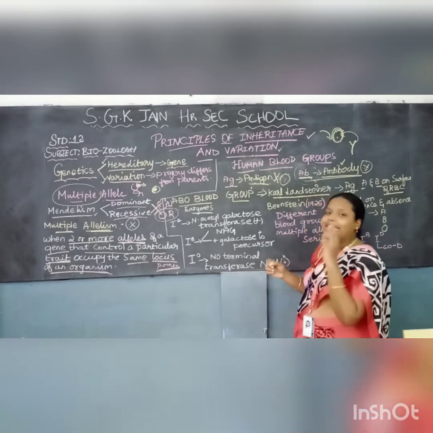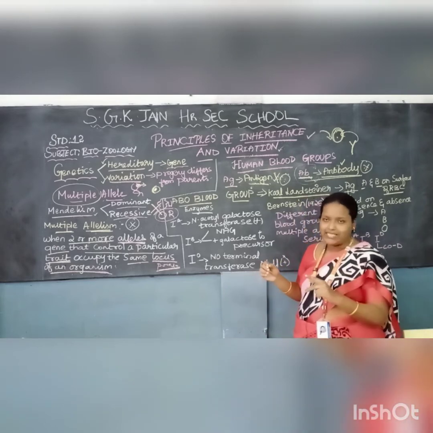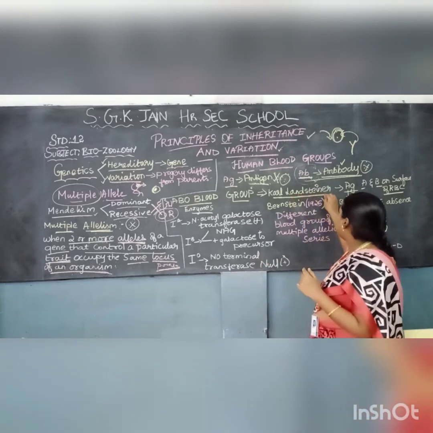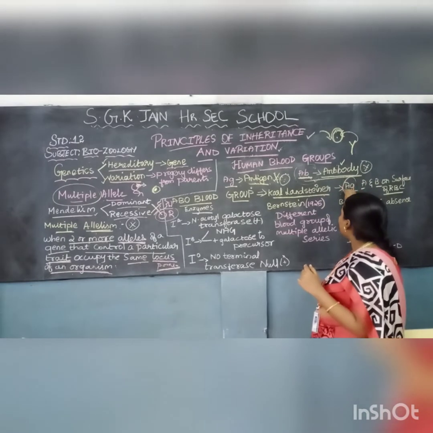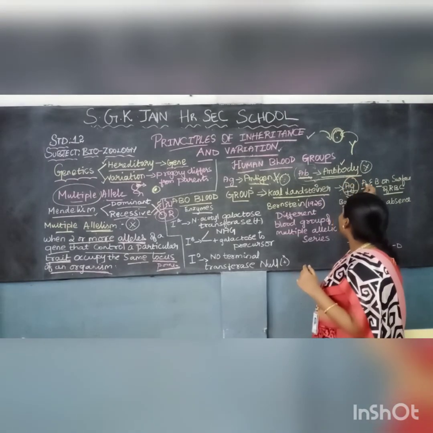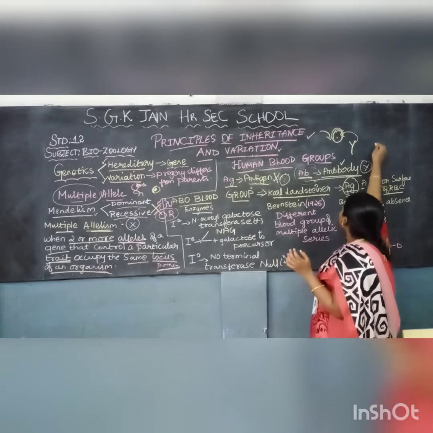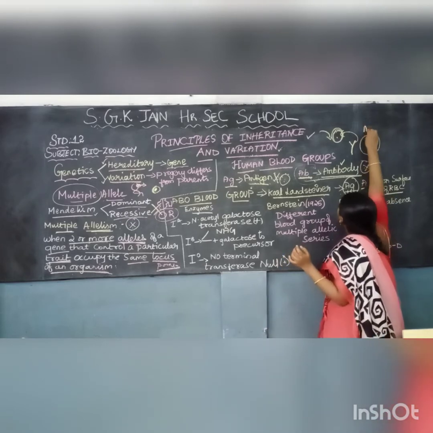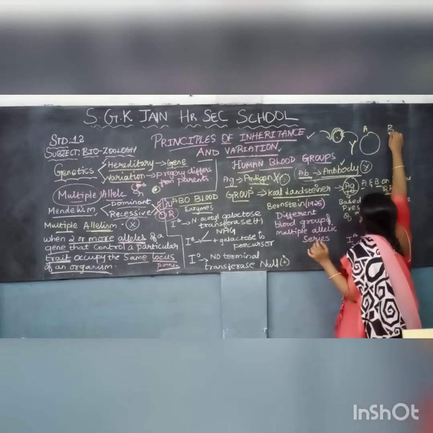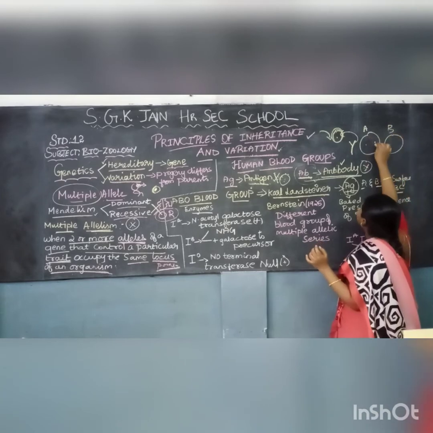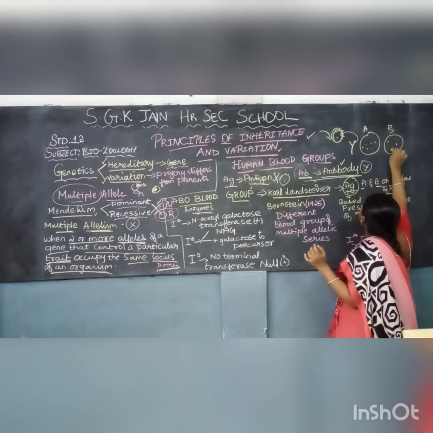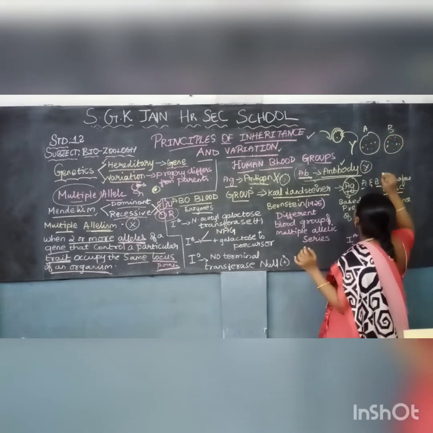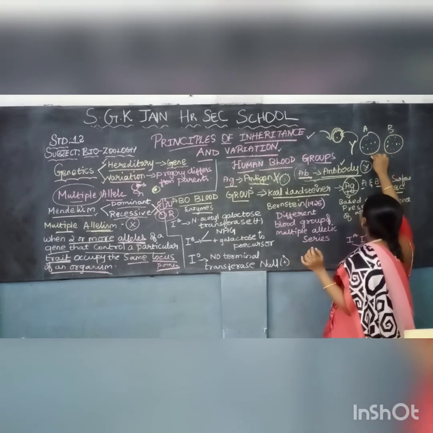Karl Landsteiner identified that there are some antigens present on the A and B blood groups.